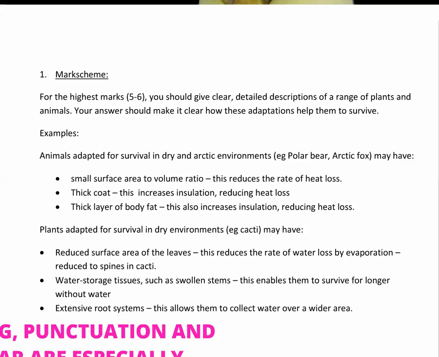Plants adapted for survival in dry environments, for example cacti, may have reduced surface area of the leaves. This reduces the rate of water loss by evaporation. Some of them, in cacti, have reduced their leaves to spines. They may have water storage tissues, such as swollen stems, and this will enable them to survive for longer without water. They may have extensive root systems. This allows them to collect water over a wider area.